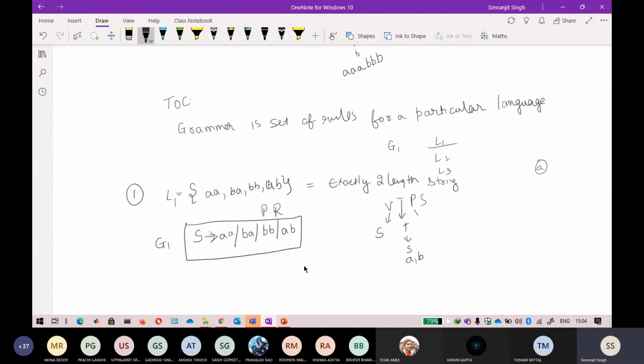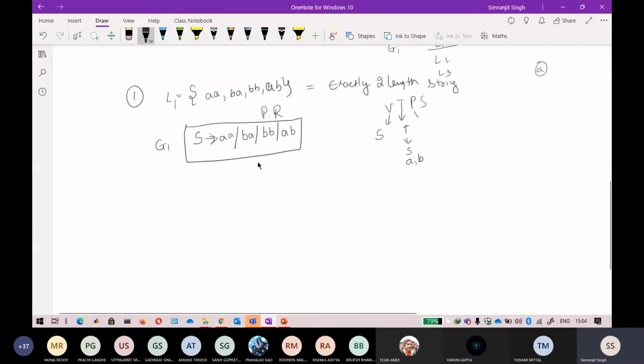You can also write this in a fancy way, like if you want to write S equal to AA, S equal to BA, S equal to BB. So this is also a valid grammar. Okay, so this is also correct. But if you want a very efficient representation, this is correct, don't worry about it. This is also correct, you can also write this, that is not wrong.